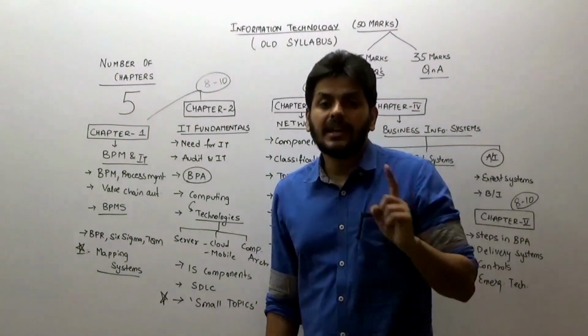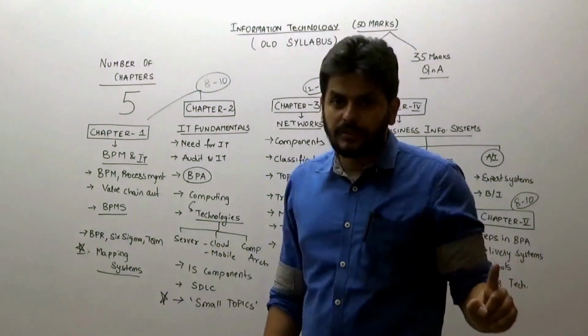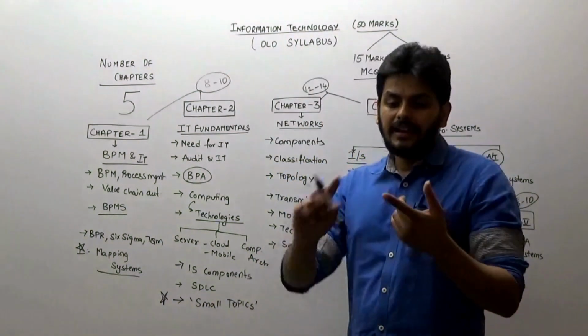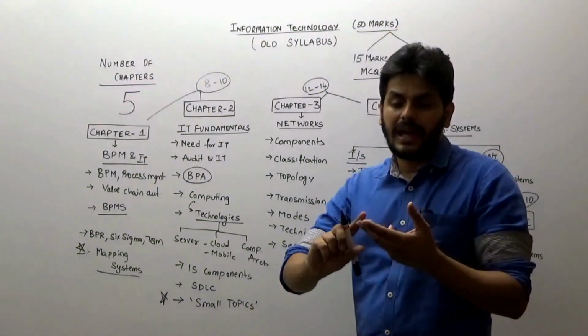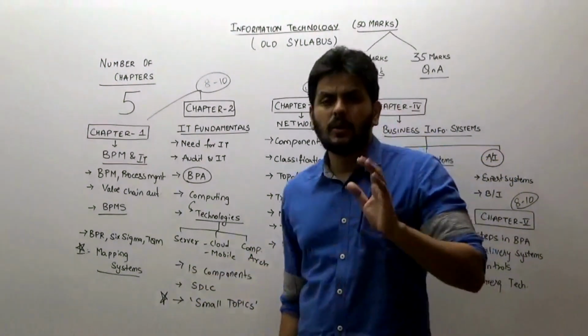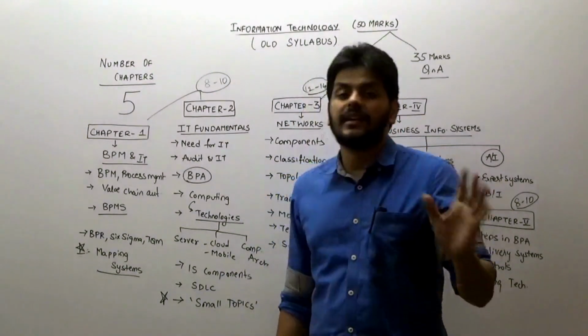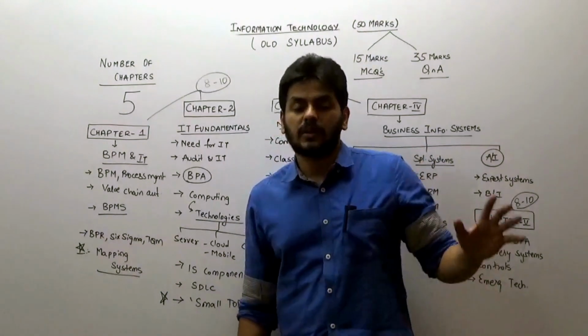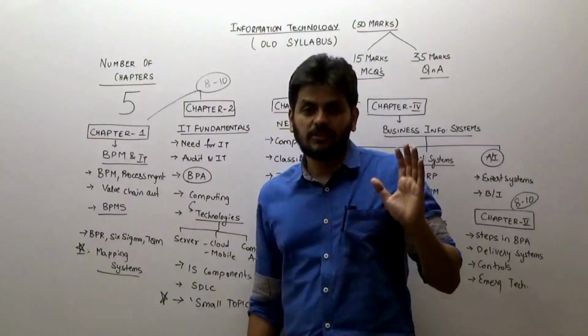And one area that you should not miss out of the first chapter is called the mapping systems. Entity relationship, data flow diagrams, flow charts, decision tables, that part don't miss, because one question is definitely going to come from that. Definitely, because there has always been a question paper with that question only.